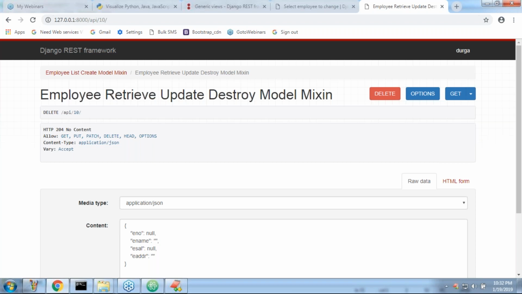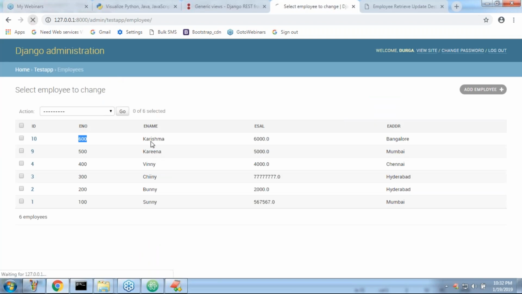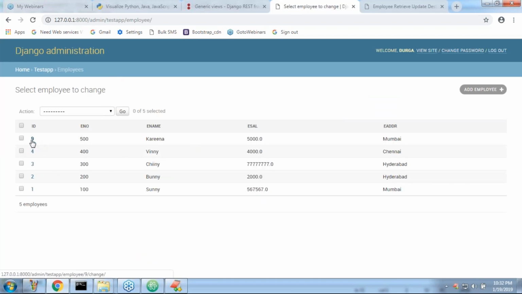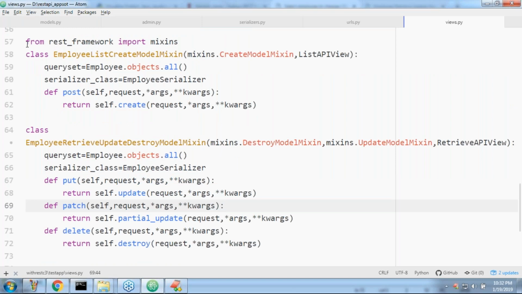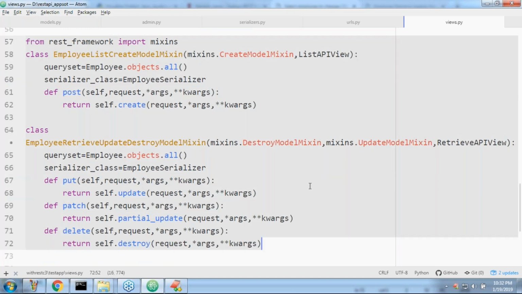Are you getting the things? Okay, now let me cross check in my database. Is it deleted or not? Yes, sir. The 10th record is no more. Then automatically this record is the last record. Sir, now how many endpoints are there to implement all the CRUD operations? Can you please tell, sir? Only 2 endpoints, sir. But instead of using API views, now I implemented it by using mixin classes.